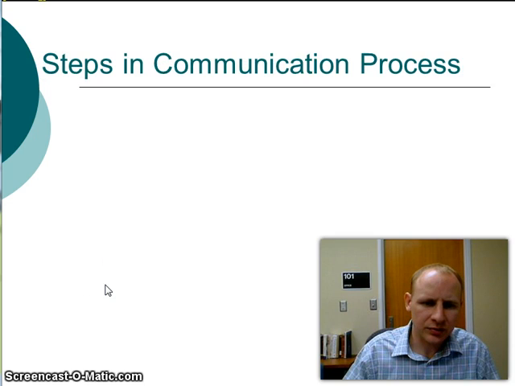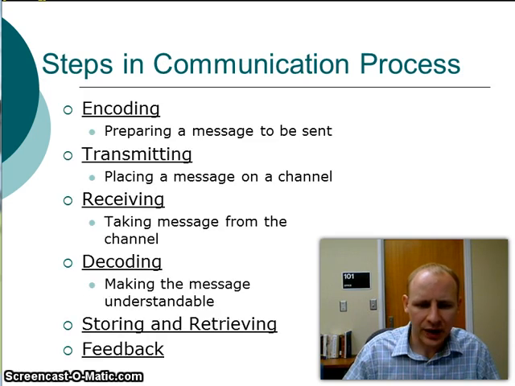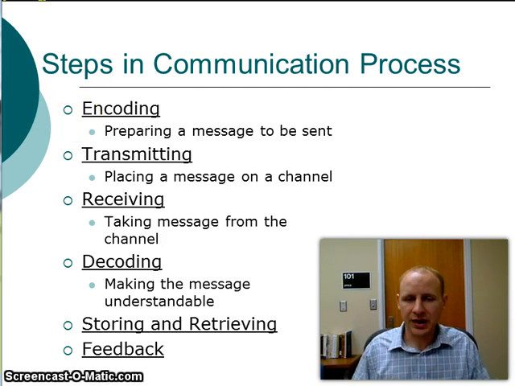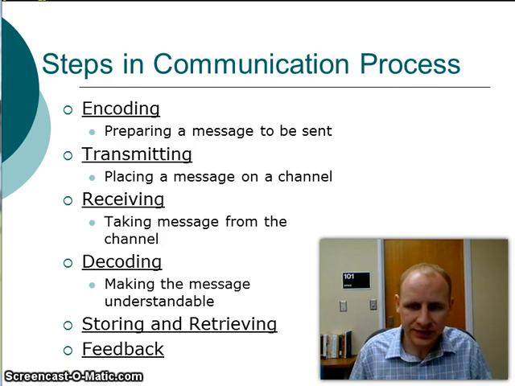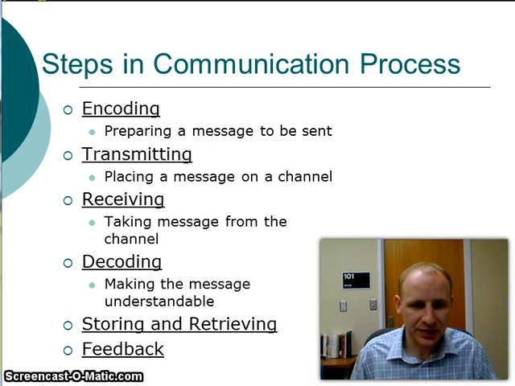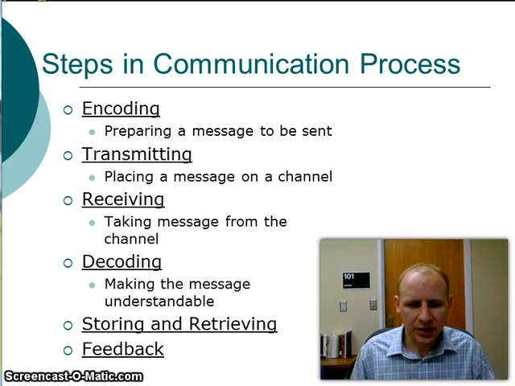So to break that down in a little more detail, we have our different areas here. So to start, we have encoding. Again, communication is for the purpose of sending and receiving a particular message. So in the encoding process, we prepare the message to be sent. And depending on the type of message being sent, this can happen in a lot of different ways. Let's just go ahead and use a phone analogy. If we're talking on the phone as an analogy to understand this system process.